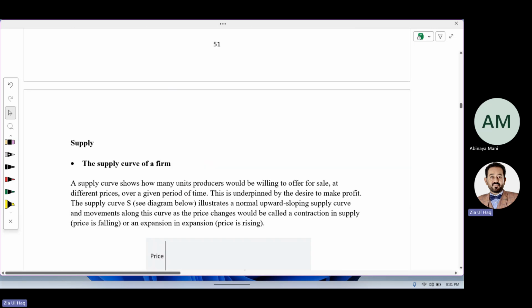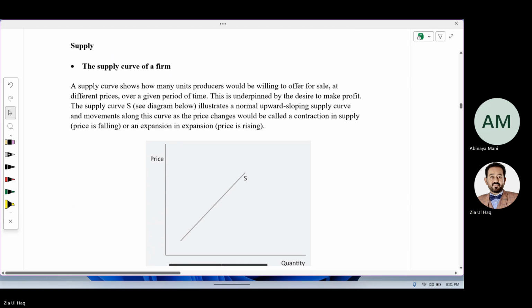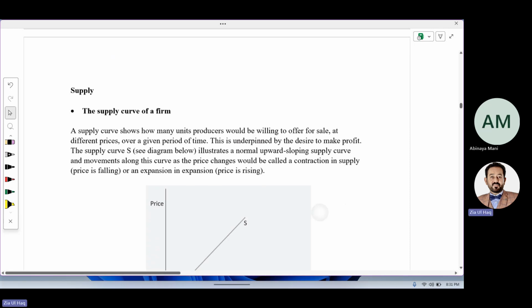Okay, now we are moving towards what is supply. What was demand? Demand means willingness and ability to buy a commodity at market price. That is measured from a buyer's point of view. Supply is normally measured from a seller's point of view. What is this?